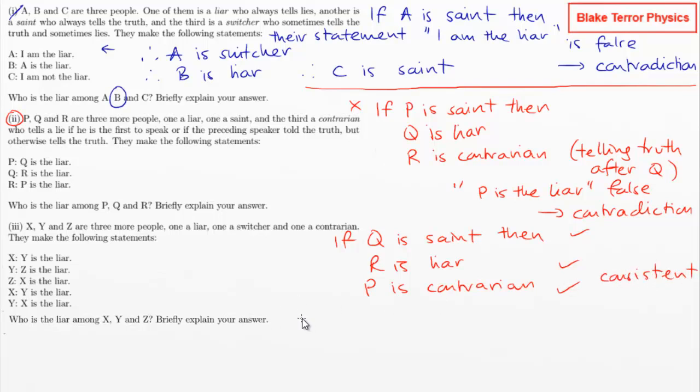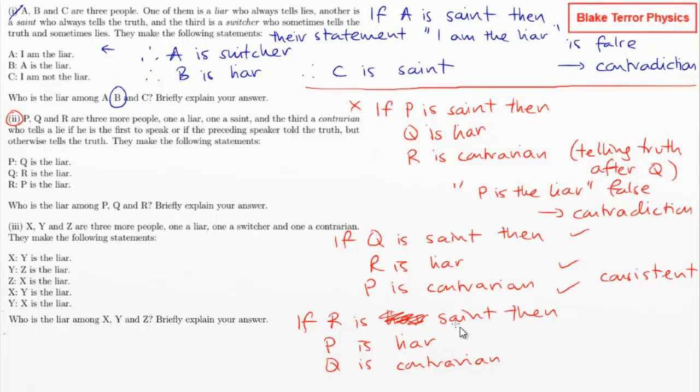So let's try the last one just to see that it doesn't work. So if R is the saint, then we've got P is the liar and Q is the contrarian.